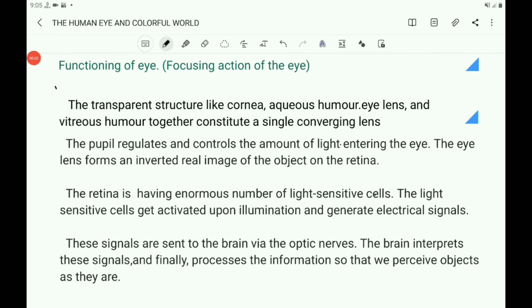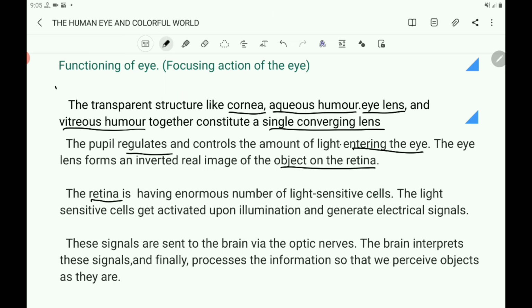Children, write the functioning of the eye, that is the focusing action of the eye, in short. The transparent structures like the cornea, aqueous humor, eye lens and vitreous humor together constitute a single converging lens. The pupil regulates and controls the amount of light entering the eye. The eye lens forms an inverted real image of the object on the retina.